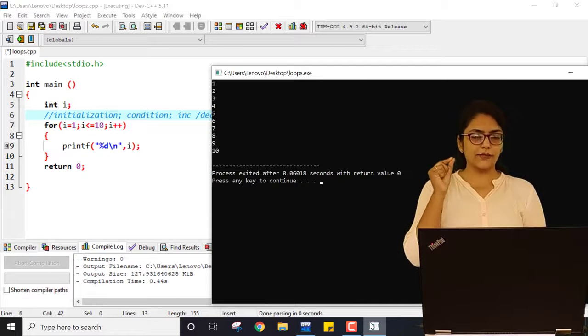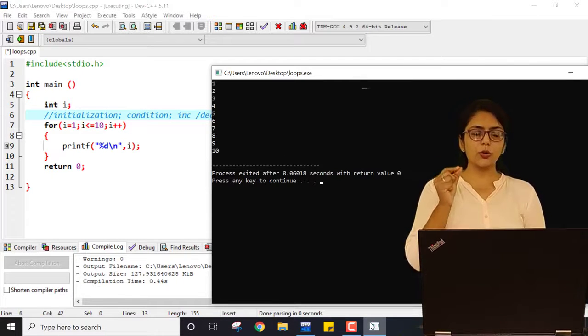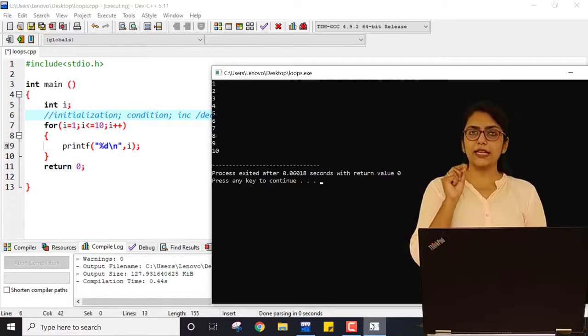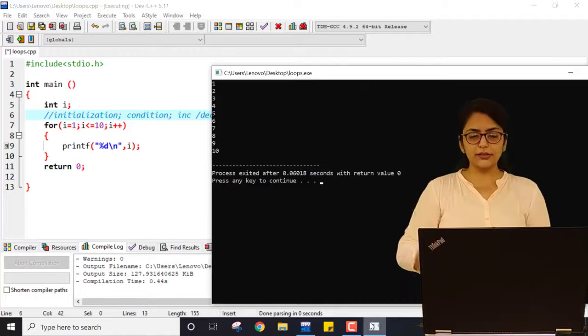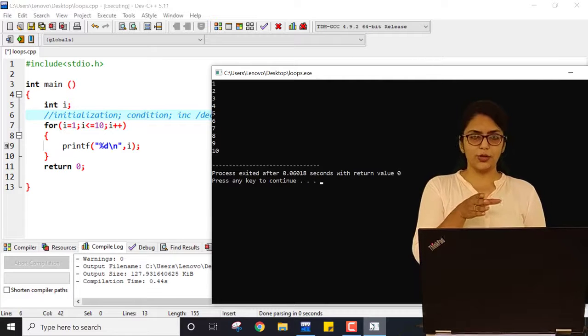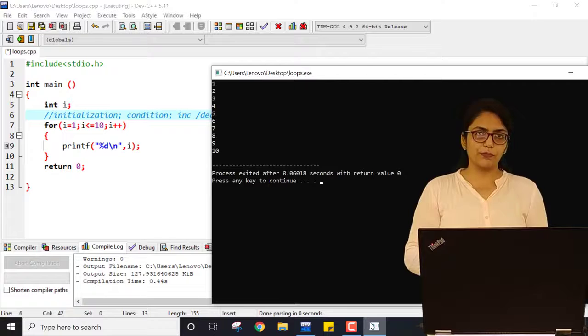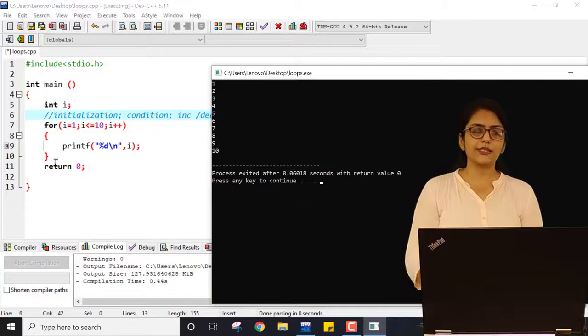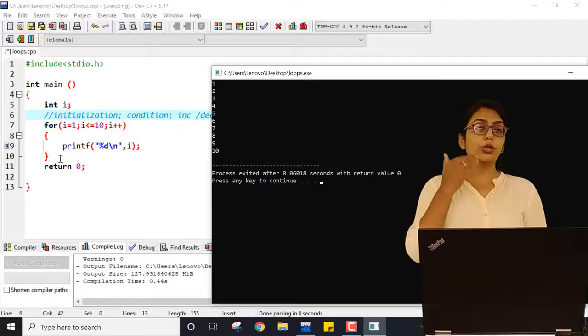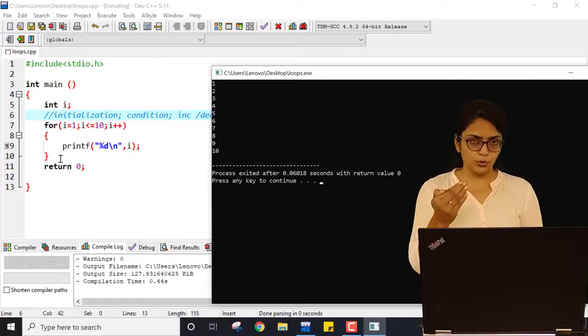Now 1 is less than or equal to 10, so it will print i. Whatever value is inside the variable i will be printed. Right now the variable i is carrying the value 1, so 1 is printed on the screen, then it goes to the new line and comes out of the loop. As soon as it encounters the closing bracket, it increments the value of i. So now the new value of i becomes 2.